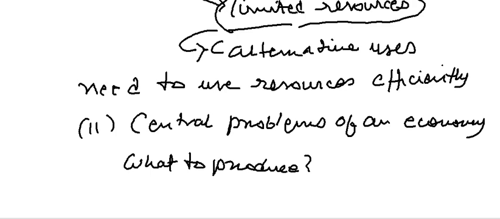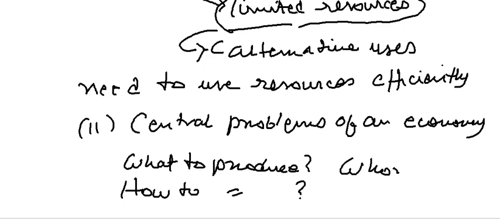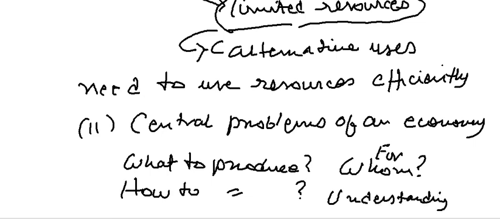And the second is, when you want to produce this, how to produce? I'll just explain this to you as well, how to produce. And for whom to produce. Whom are we producing this for? And we need to have a brief understanding, with examples of all these.